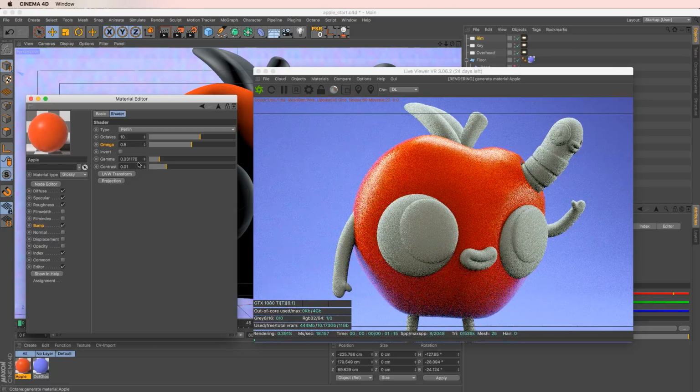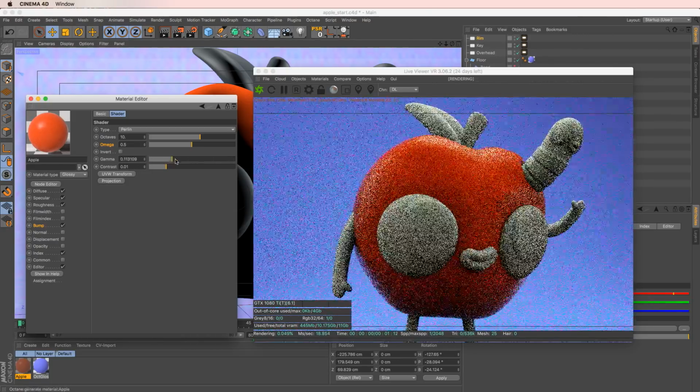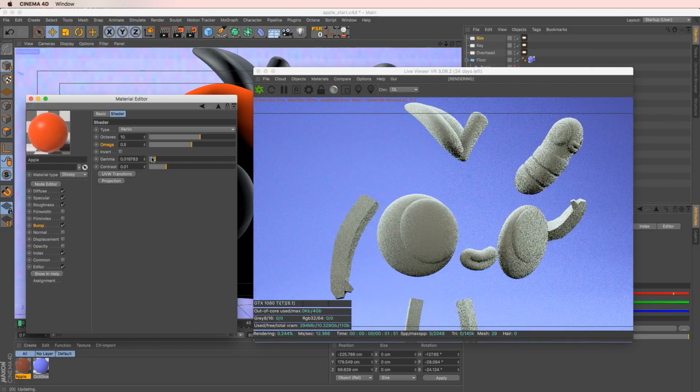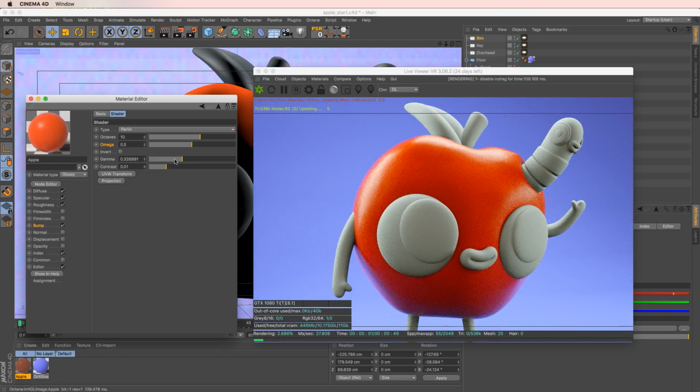And this is pretty finicky. With these weird values, you could move it a tenth of a value or something, and it'll completely change like crazy.